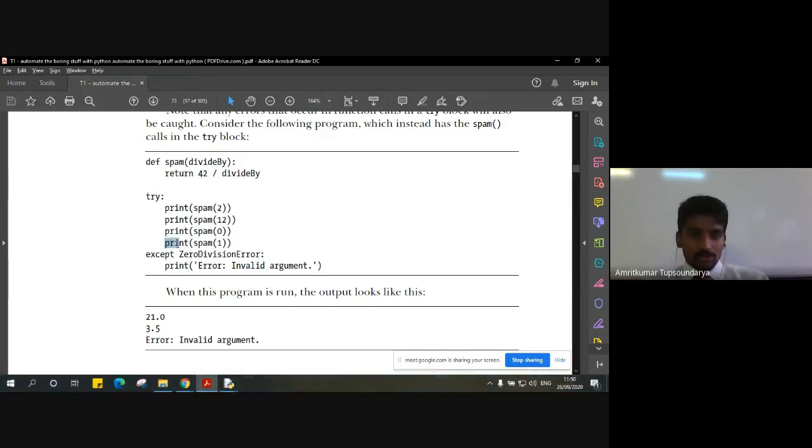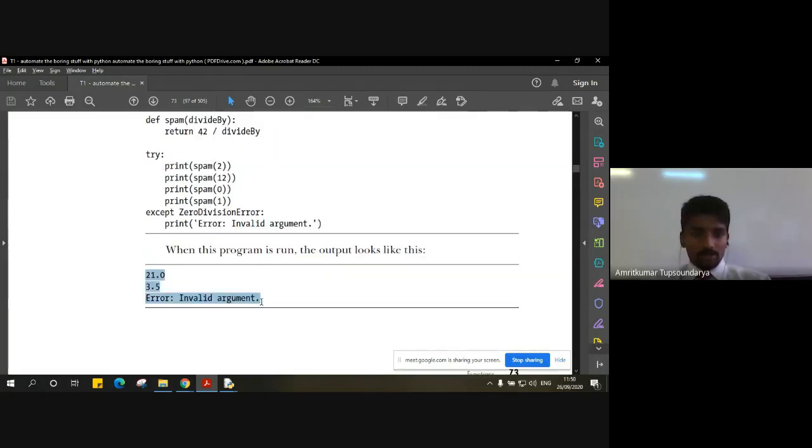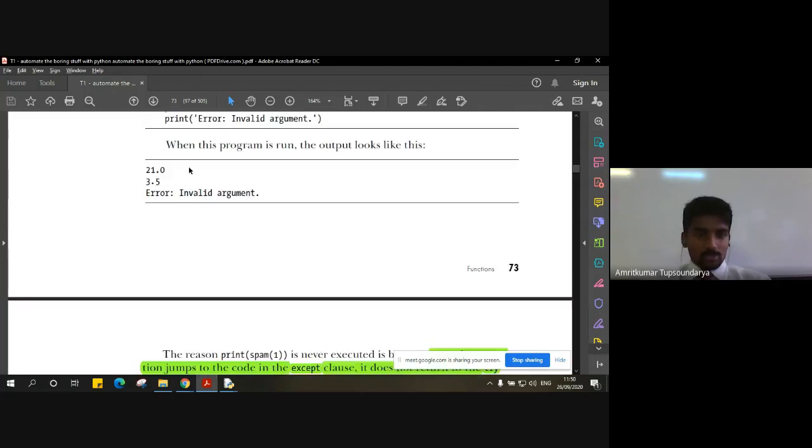That is the reason we are not able to get the answer for the print statement of spam 1, which is 42 divided by 1, nothing but 42.0. So we are not getting that, you can see here. The reason being, once the except statement is executed, it never returns back to the try statement.